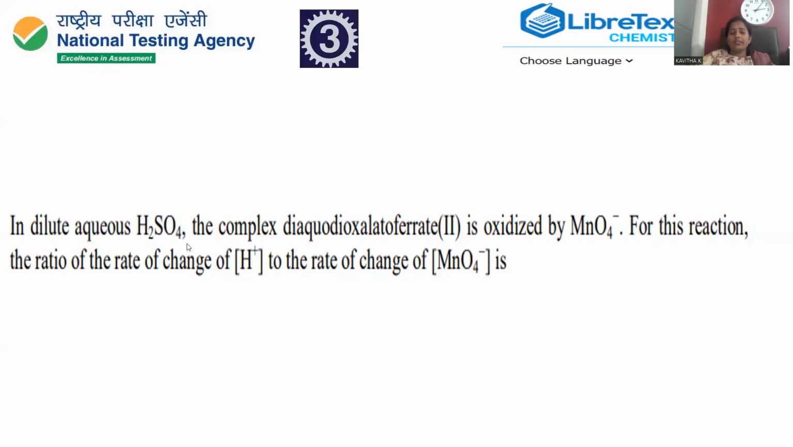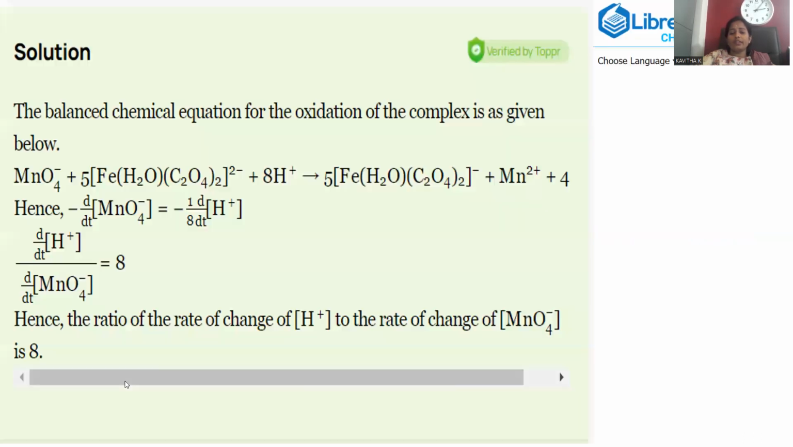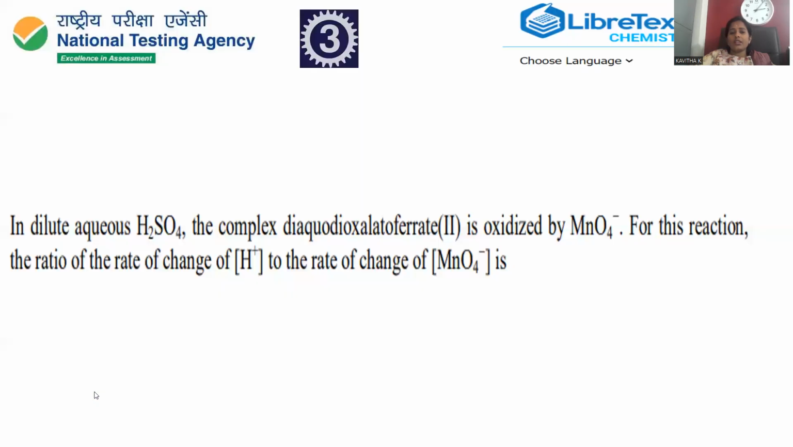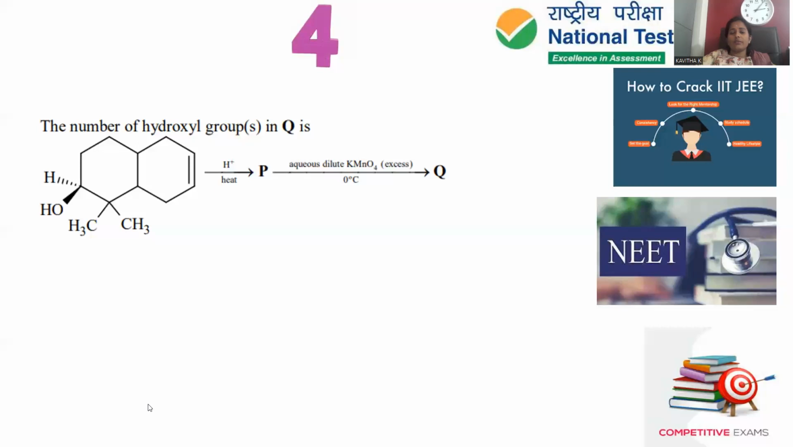In the dilute aqueous sulfuric acid, the complex diaquo dioxalato ferrate(II) is oxidized by MnO4 minus. For this reaction, the ratio of the rate of change of H plus to the rate of change of MnO4 minus is required, and that ratio is 8. 8 is the ratio between these two. By this, we are able to conclude question number 3. Let's go with question number 4.